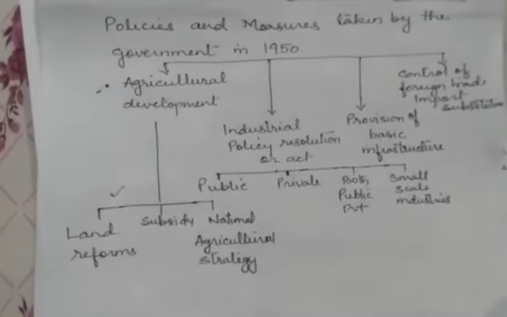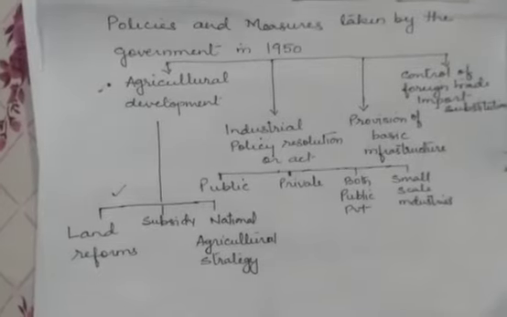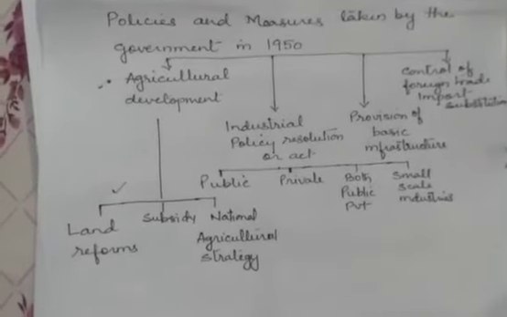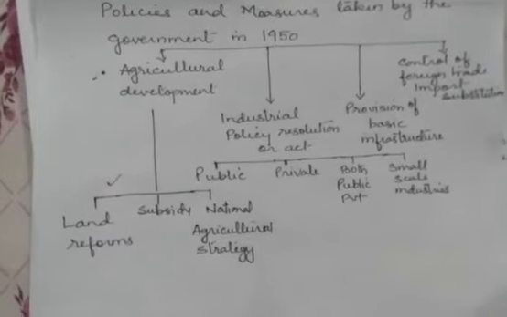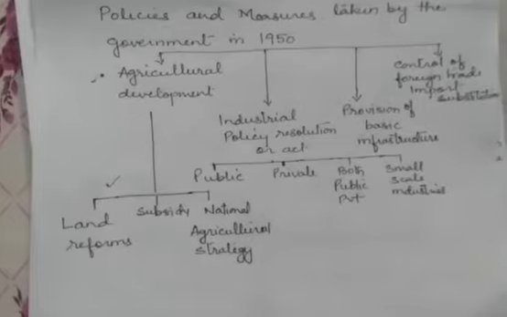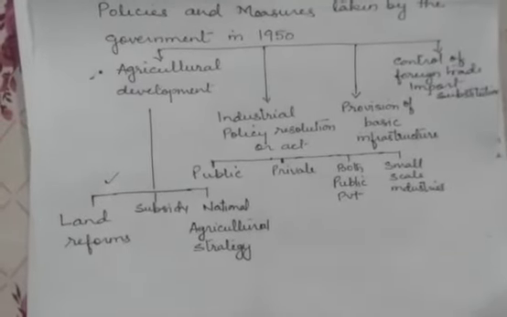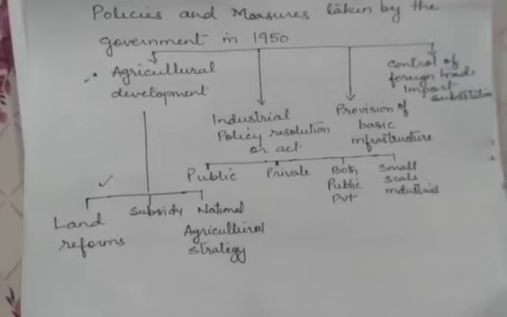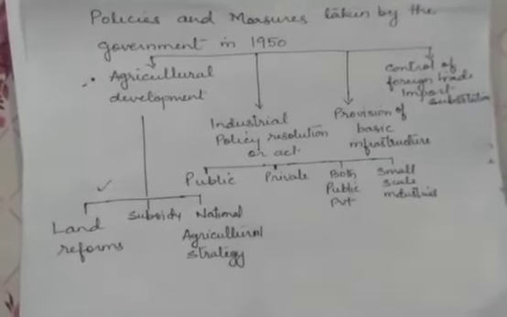The third one is provision of basic infrastructure. The basic infrastructure included all the basic amenities needed by the people for the overall development. Last is to check the foreign trade, that is import basically, and to make the country self-sufficient. So all these 4 measures were undertaken keeping in mind the common goals of 5-year plans.